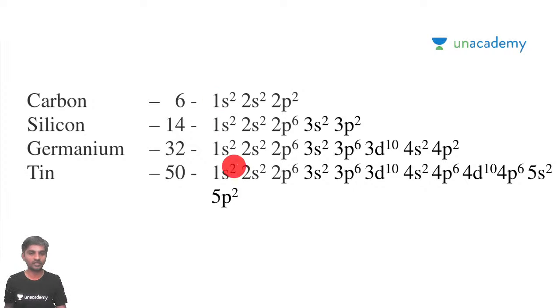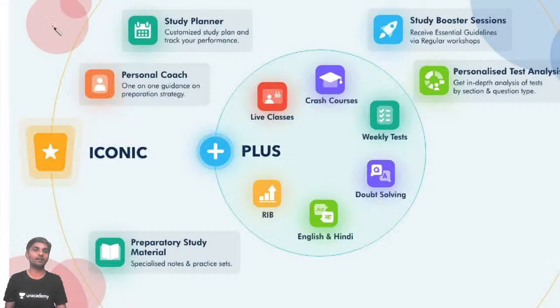So we will see what is the electronic structure of carbon, silicon, germanium, tin, and how to identify the location of an electron. Okay. So that is all. Don't miss my tomorrow's class.